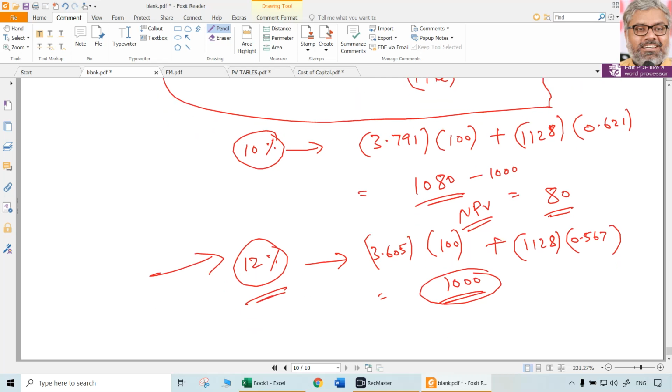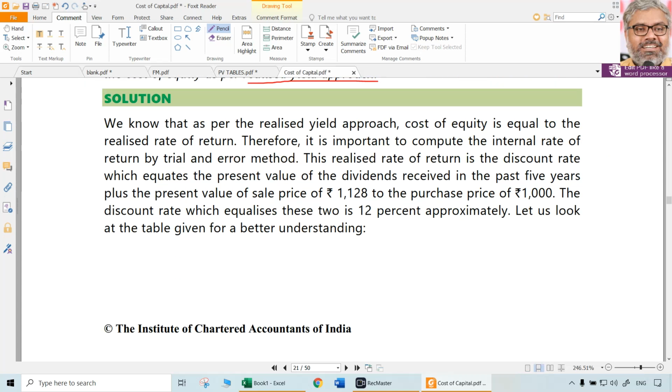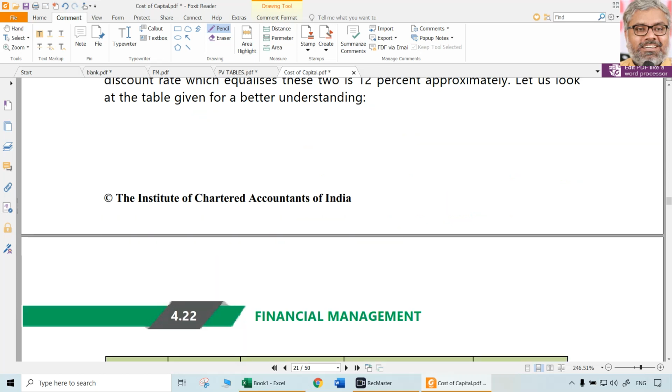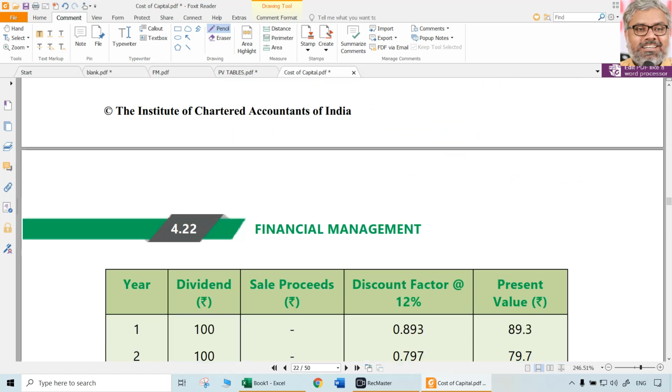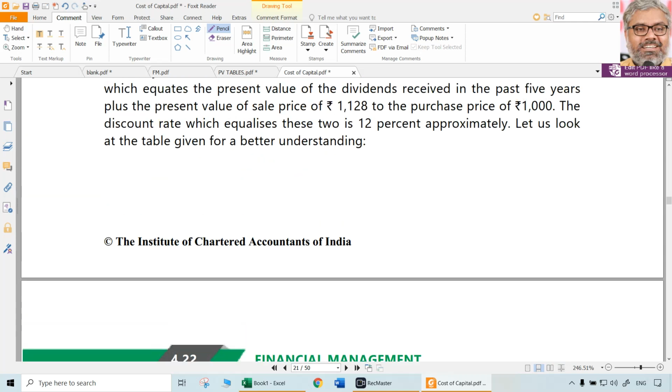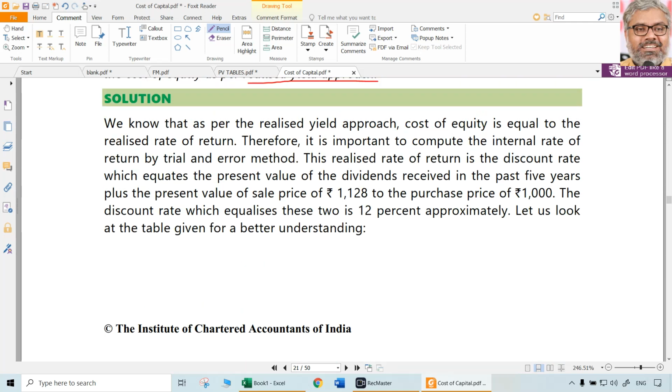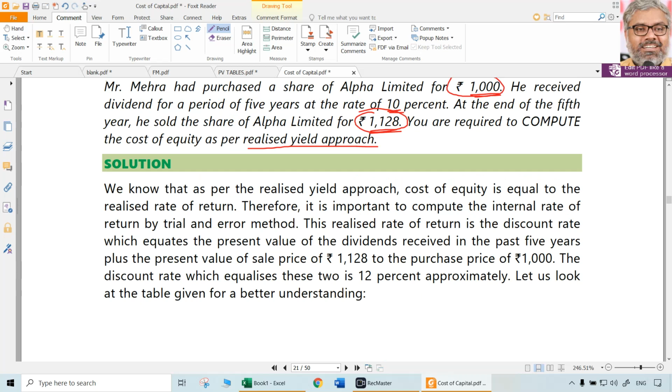So like this, realized yield can be calculated by using the IRR concept, wherein that percentage should make the present value of all the dividends that are received plus the present value of the final amount that is received at the end of the holding period. There is no life here.